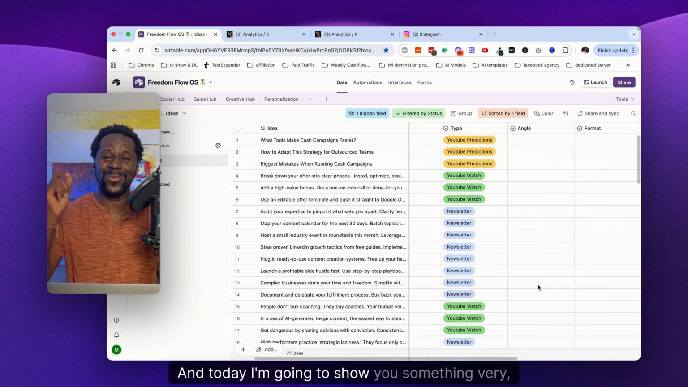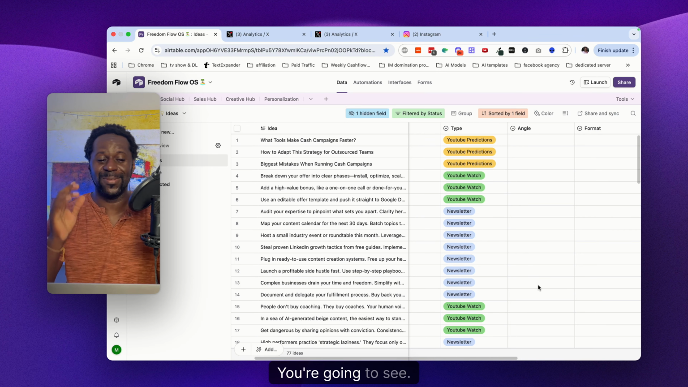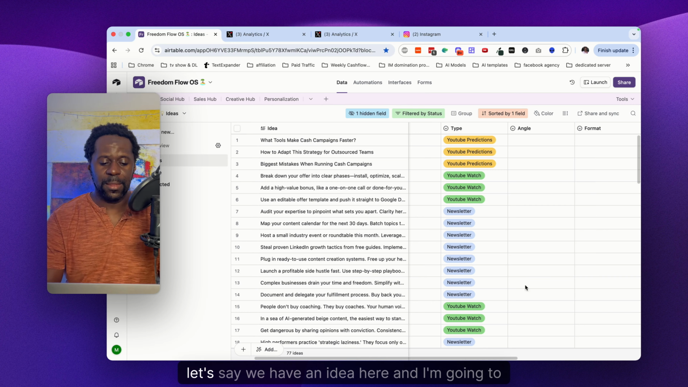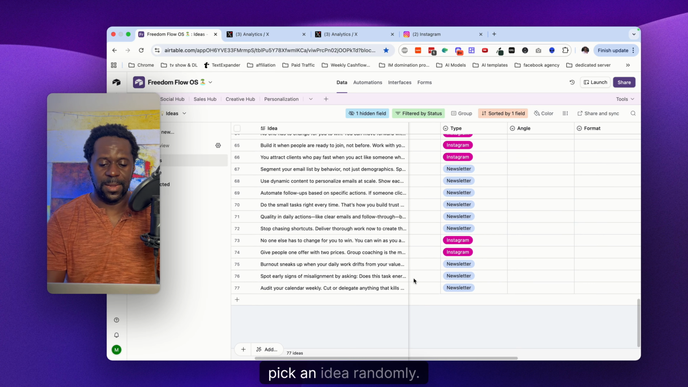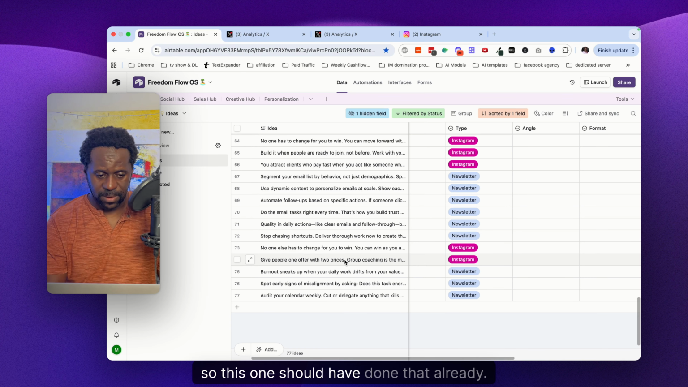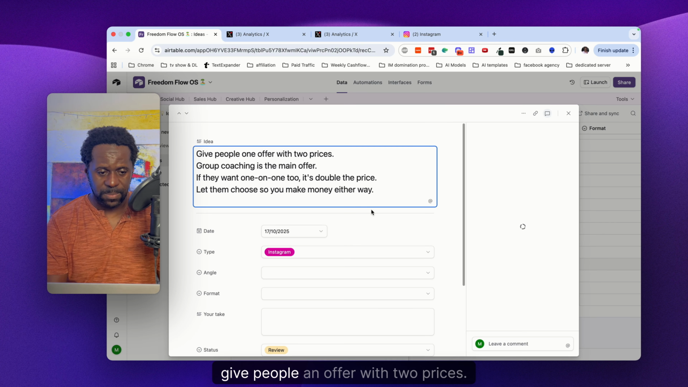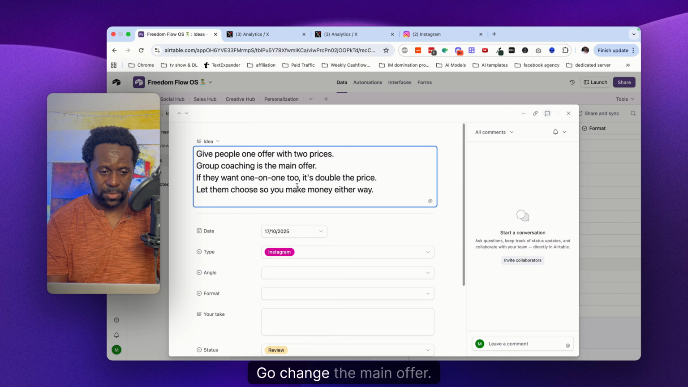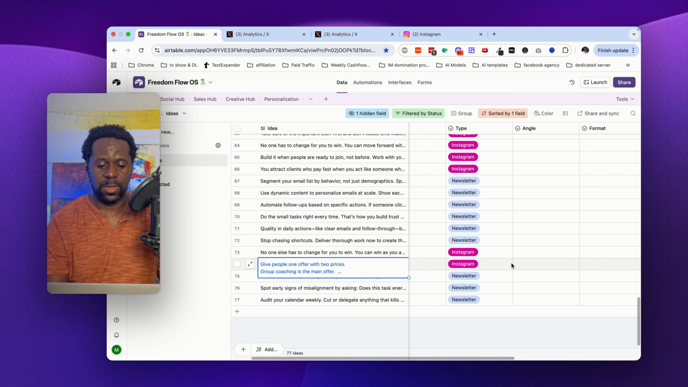And today I'm gonna show you something very, very cool. You're gonna see it's really amazing. So let's say we have an idea here, and I'm going to pick an idea randomly. Okay, so this one should have done that already. Yeah, so for example, give people an offer with 2 prices. Coaching is the main offer. If they want one-to-one, double the price, let them choose. Yeah, for example, this one here, I think it's a pretty good one. Yeah, let's go with this one.